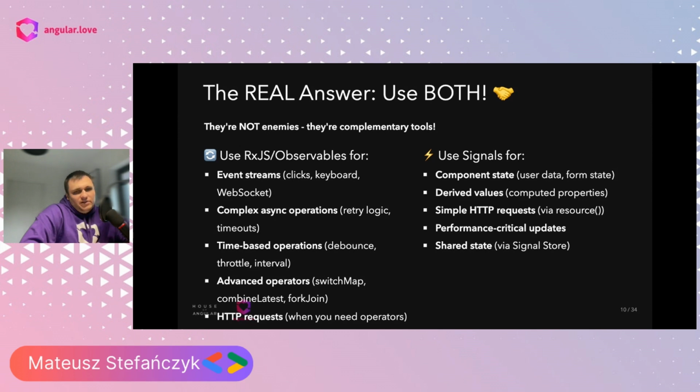And I believe even now, in my case, I still use the old HttpClient for performing any kind of request in the application, even though I have the resource.